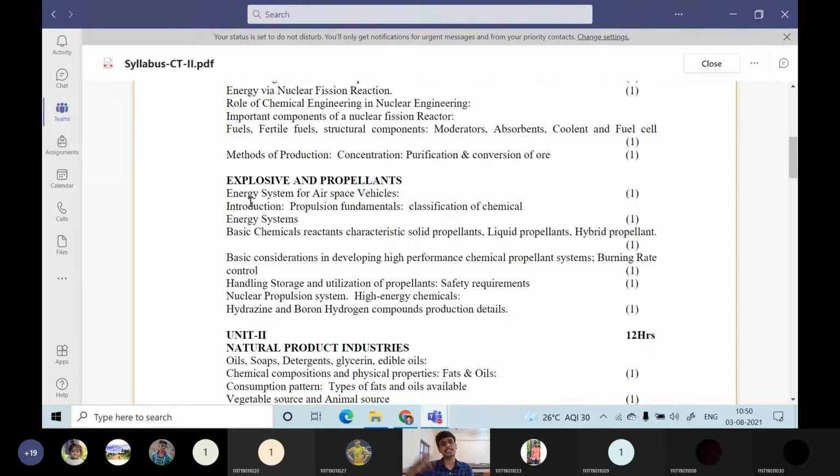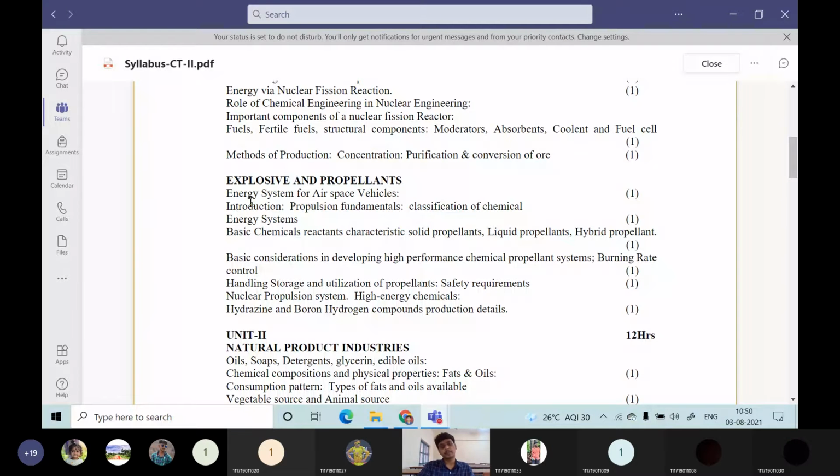We will call that the specific impulse. The kg of thrust which will be produced by burning a kg of any fuel or any explosive is known as the specific impulse. That we will be discussing in detail. Depending on the specific impulse, we will be classifying various energy systems. So those energy systems we are going to see.